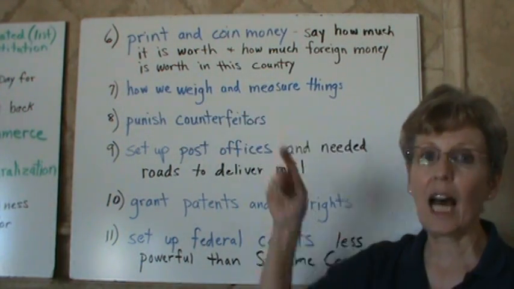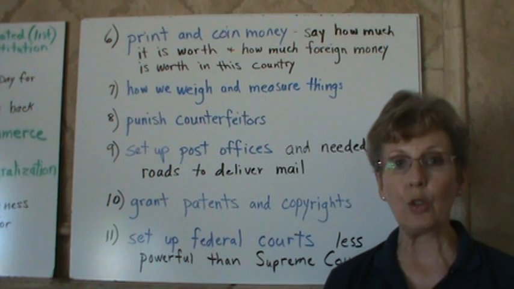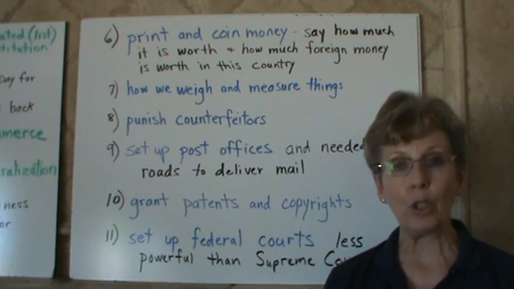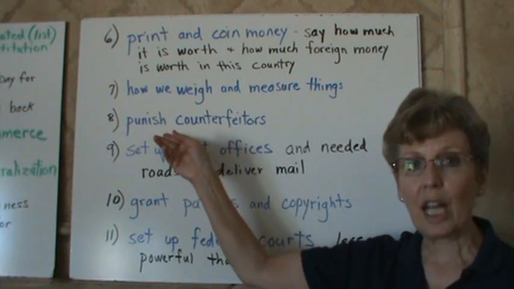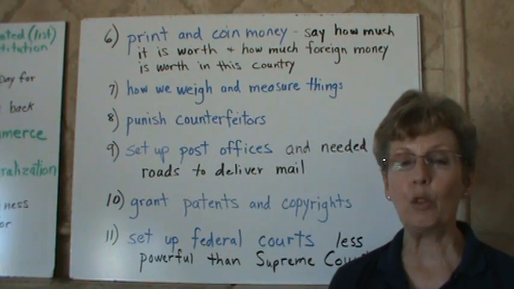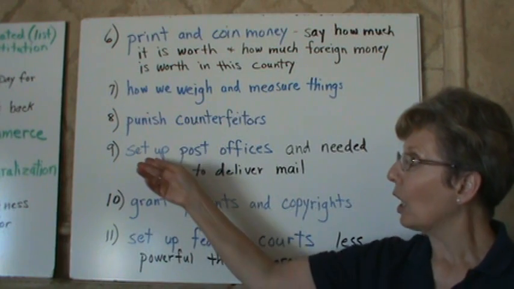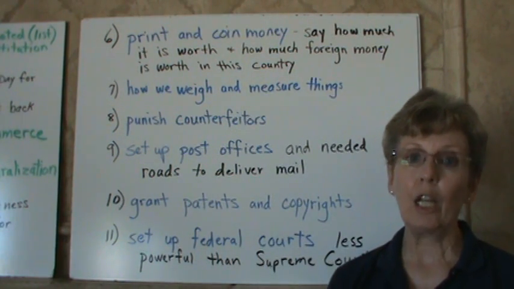Congress also decides how we're going to weigh and measure things, which explains why we're still using inches instead of centimeters and meters, and why we're using pounds instead of kilos. Congress decides how to punish a counterfeiter. A counterfeiter is somebody who makes something that's fake, like fake money. Congress sets up the post office and any roads that are necessary to deliver mail.